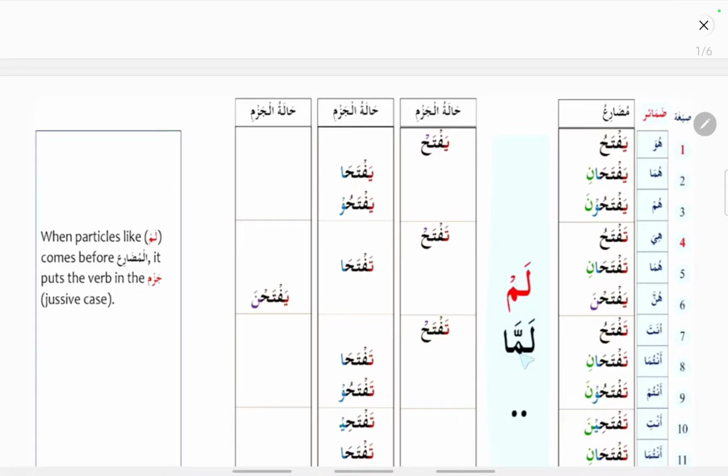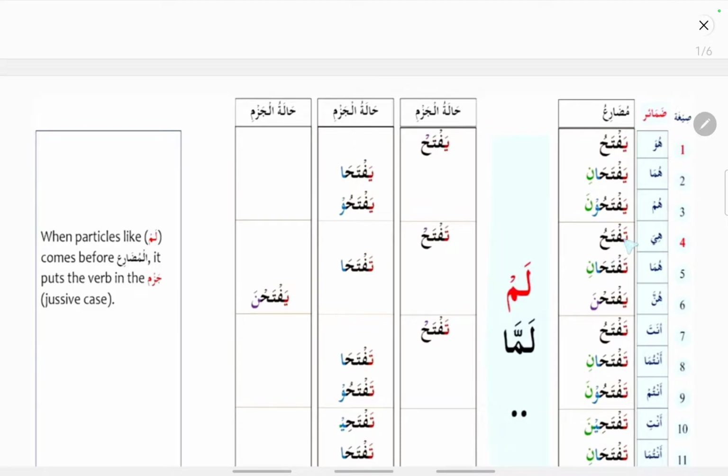When they come before a verb in singular forms like yaftahu, which initially was in the marfu state by default, lam makes it sukoon, that is yaftah. Yaftahu means he opens. Lam yaftah means he did not open, or he is not opening, or he will not open. When lam comes before yaftahu, the last letter receives a sukoon.